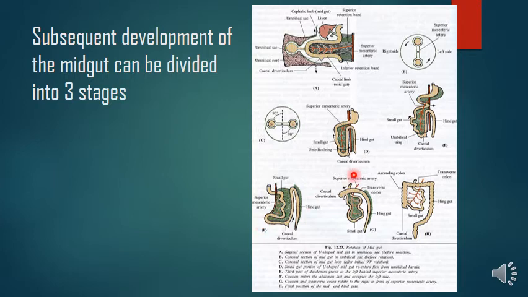So in the first stage what has happened, this cephalic limb has turned downwards and to the right, caudal has turned upwards and to the left. That is first stage.